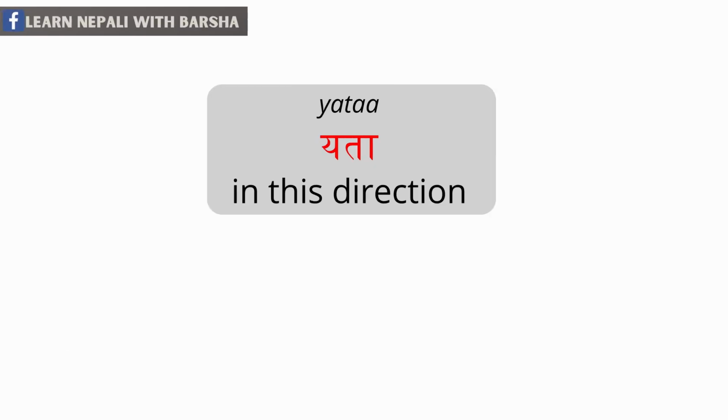Next word is eta. So actually this is written ya-ta, but whenever we say it very quickly, we tend to pronounce ya as a. So you can say yata or eta. I often say eta when I speak very quickly. So this means in this direction. Let's use this word in the sentence.